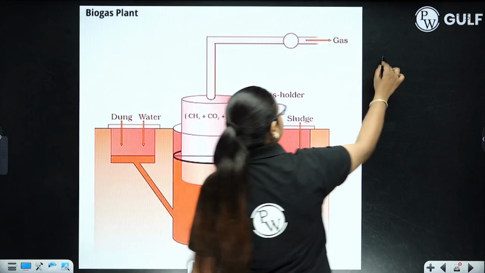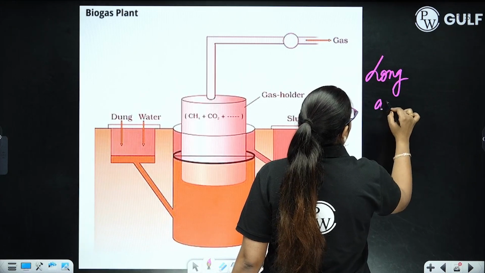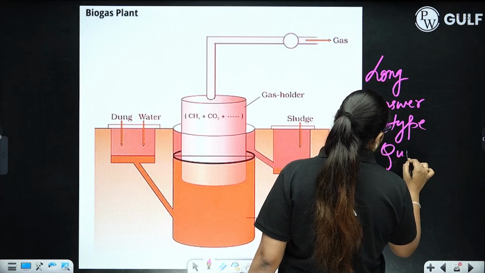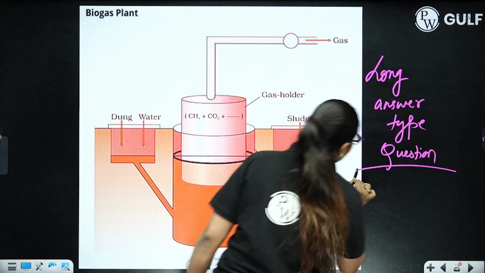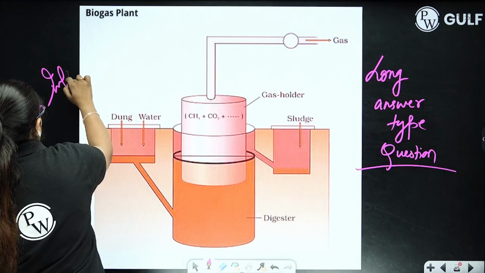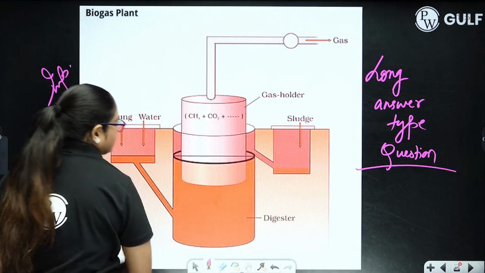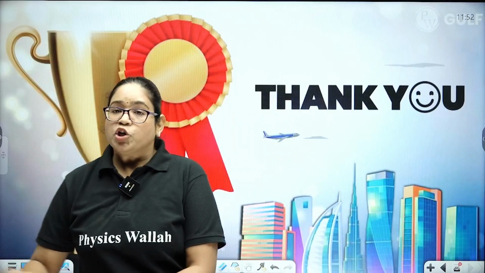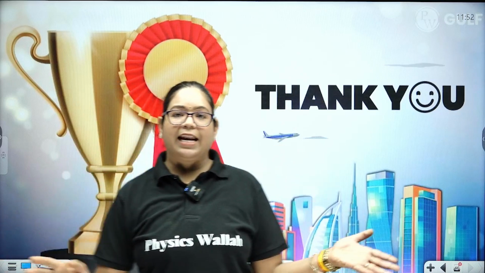In long answer type question, you should know about biogas plant. Very, very important diagram, and it's very easy. Just draw this diagram, just write biogas, you will get full marks. So that was all about the diagrams of your NCERT for botany subject.